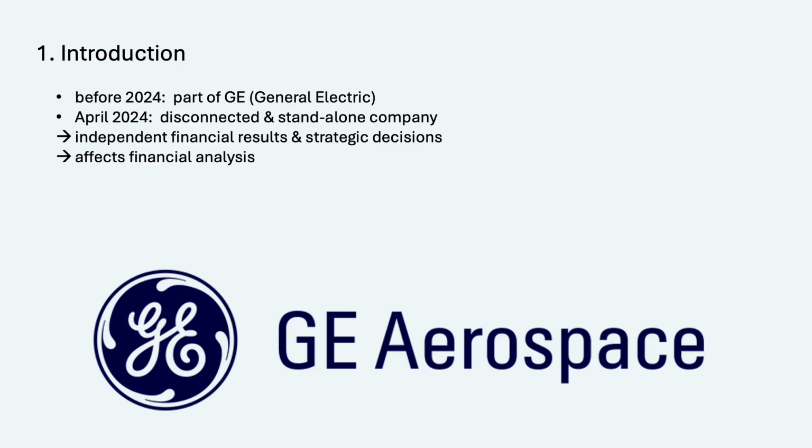Before we move on to the first part, let me briefly explain that GE Aerospace has been a standalone company since April 2024 and is no longer part of General Electric. This separation is important to understand as GE Aerospace's financial results and strategic decisions are now completely independent of the GE Group. This affects how we should interpret corporate ratios and is critical when considering whether investing in GE Aerospace is a wise choice at this time.